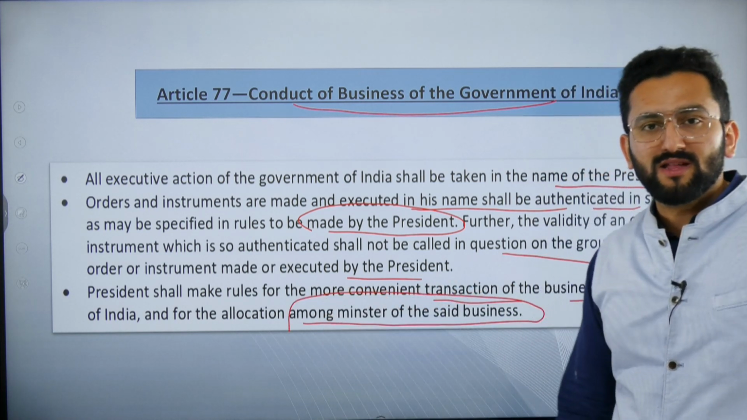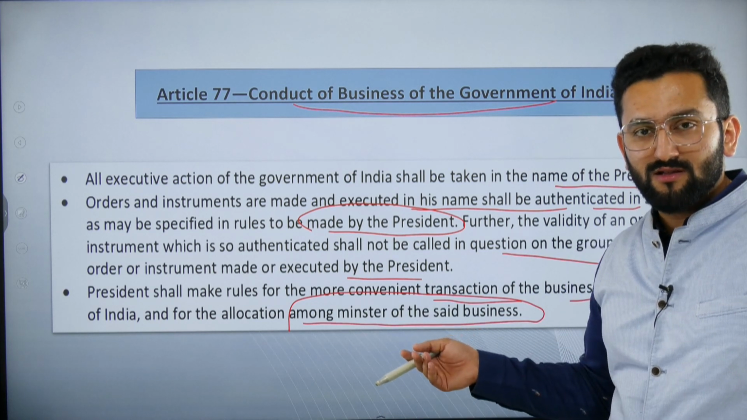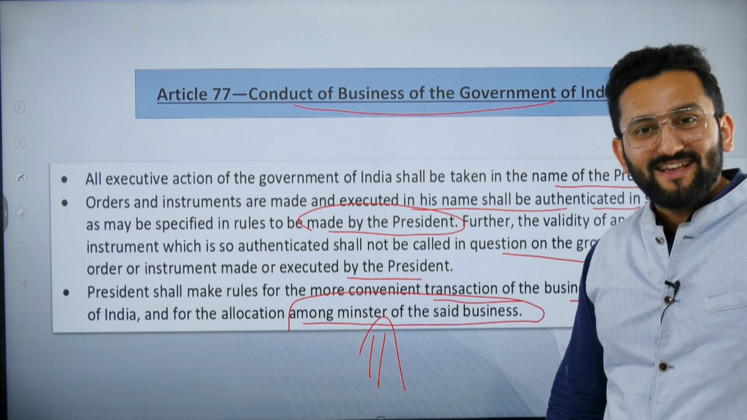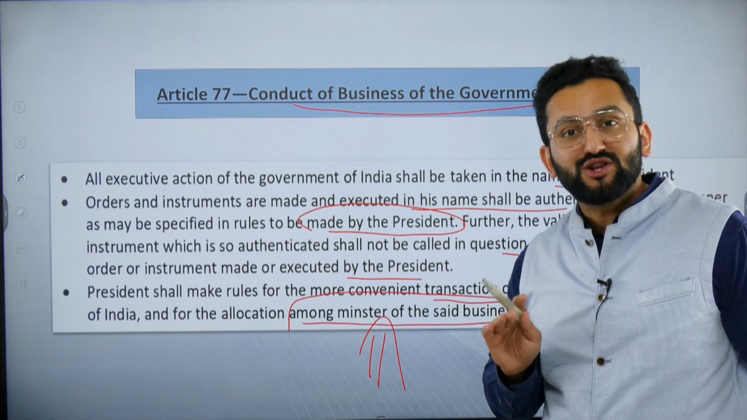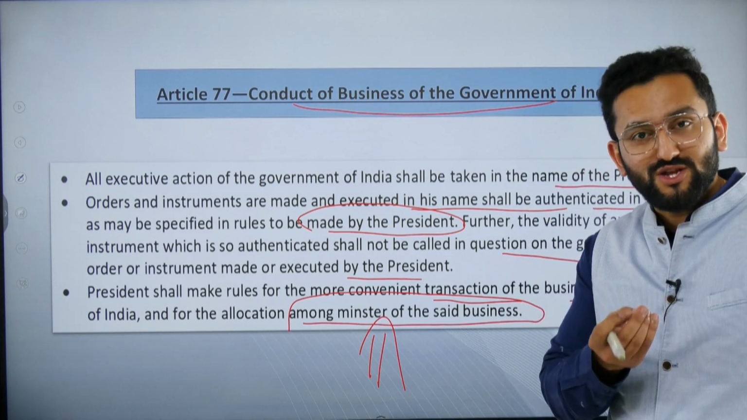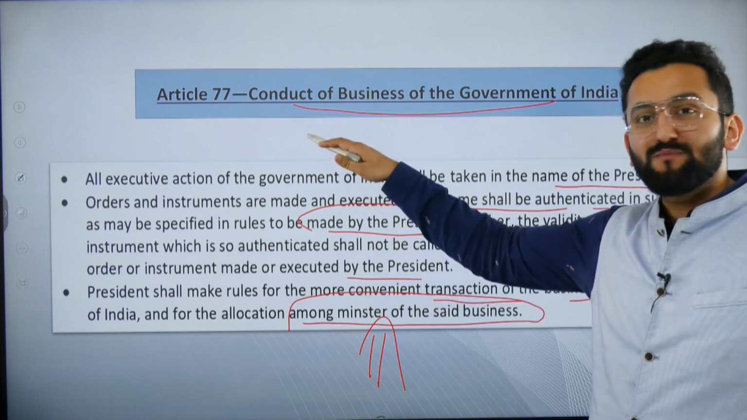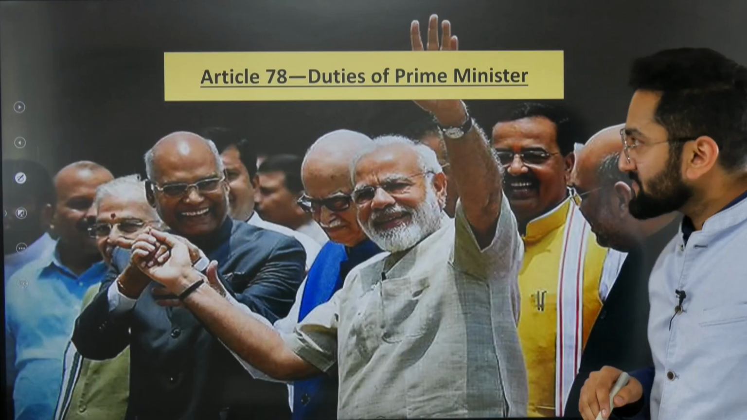Now, some of you might be thinking, we have read this in the President chapter as well, so why is it mentioned here? Because of this last point. It means the portfolio decision is actually taken by the Prime Minister, that is, which minister is going to be given which department, which ministry. But officially this allocation of business is done by the Honorable President. Okay.